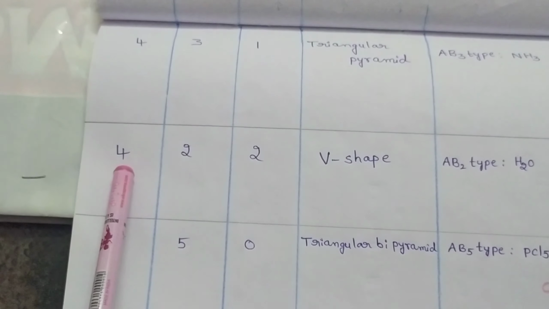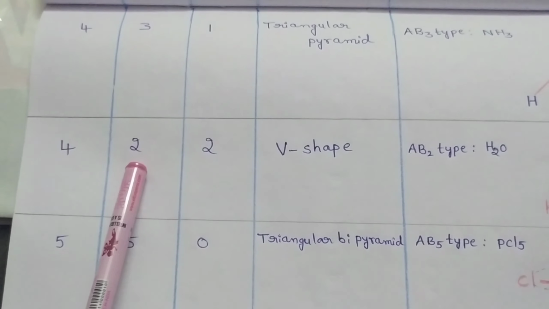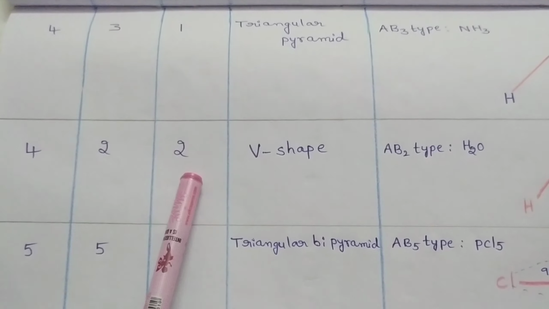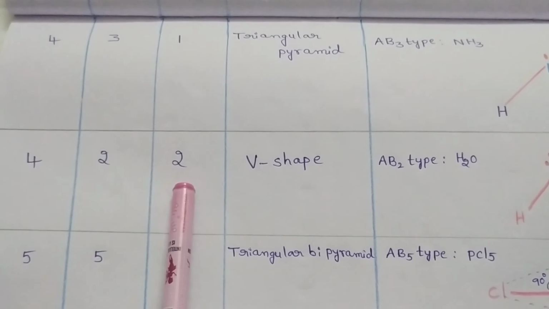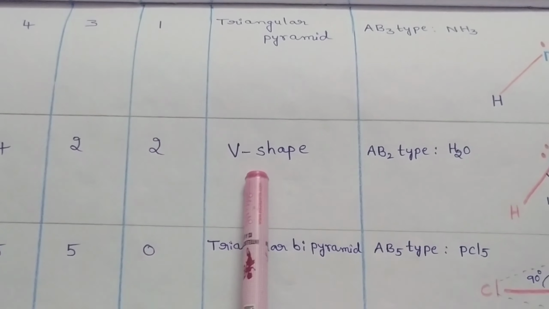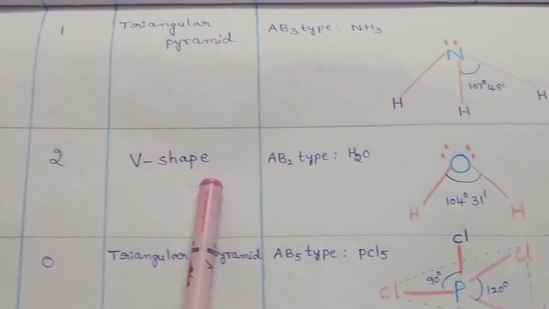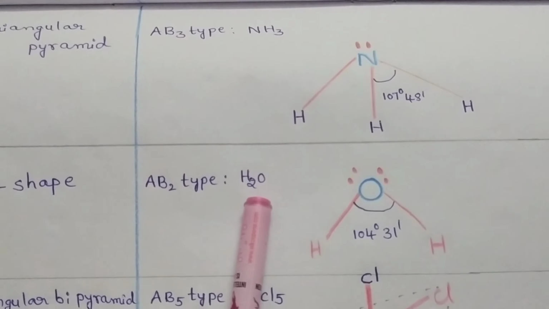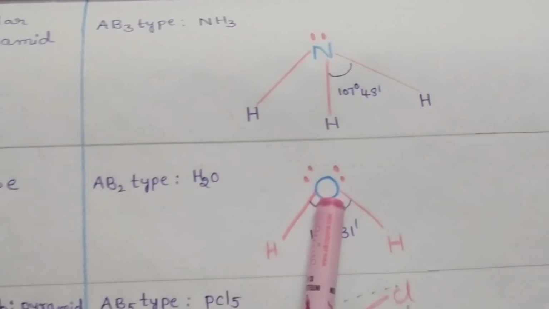If a molecule contains 4 electron pairs, among them 2 are bonded pairs of electrons and the remaining 2 are non-bonded pairs of electrons, then the shape of such molecules is V-shape, angular shape or bent shape. For example, the water molecule. In the water molecule, oxygen is the central atom.